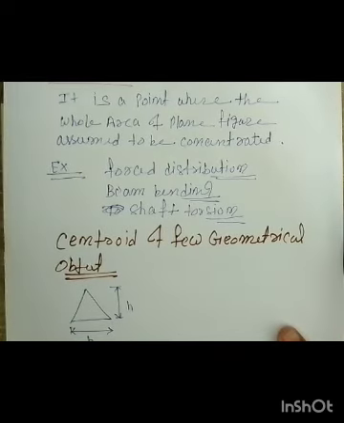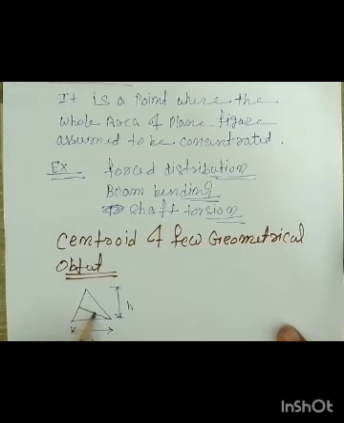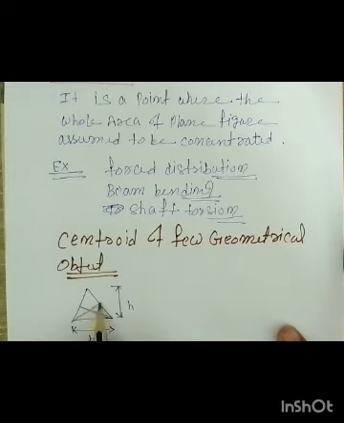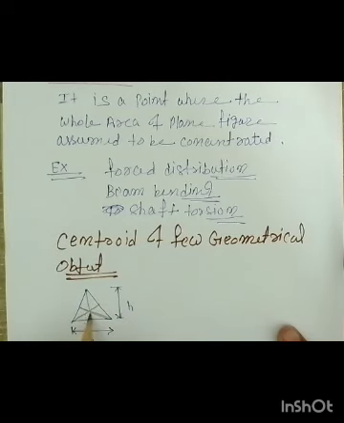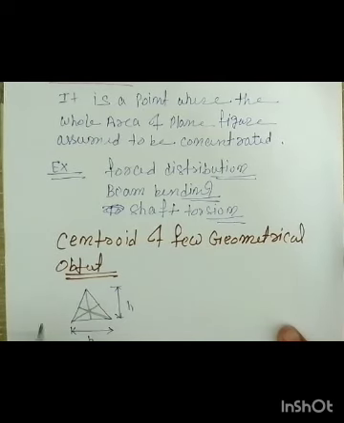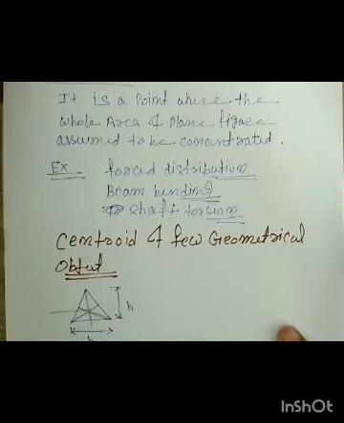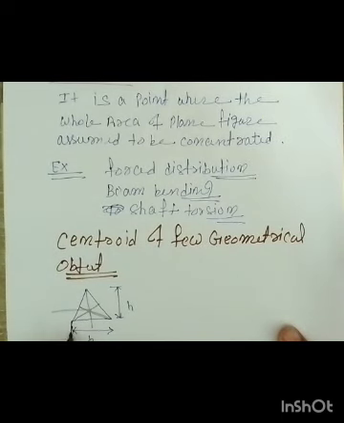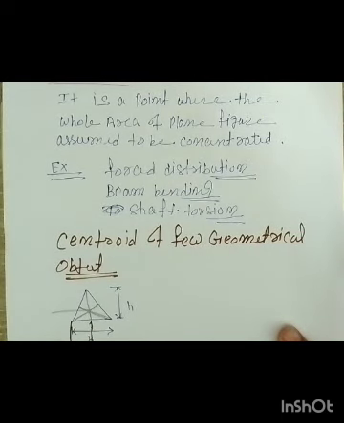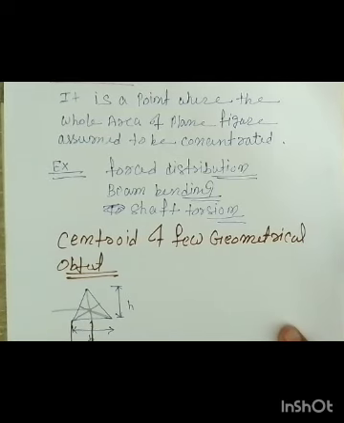As I told you, the centroid of any triangle lies at the point where its medians intersect. Let's say one median is this, one median is this one, and one median is this one. So its center of gravity is on the y-axis, and for the x-axis it is this one, right? If I take this as x, its value will be b by 2, and this will be h by 3, right?